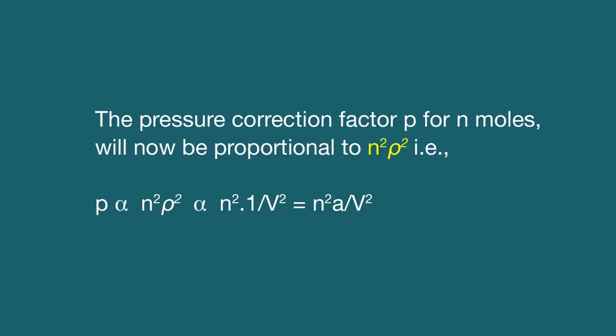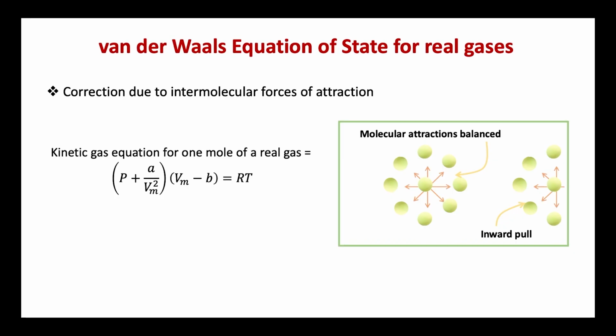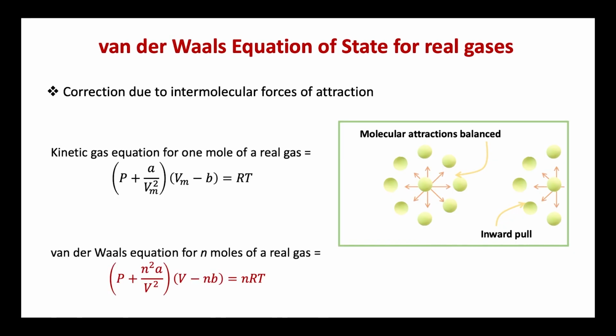If there are n moles of gas occupying the volume V, then as illustrated above, the excluded volume will be given by nb and the compressible volume will be V minus nb. The pressure correction factor P for n moles will now be proportional to n square rho square, that is proportional to n square into 1 by V square, which is equal to n square A by V square. Hence, the van der Waals equation for n moles of a real gas becomes (P plus n square A divided by V square) into (V minus nb), which is equal to nRT.